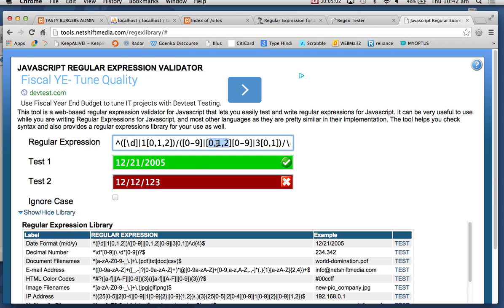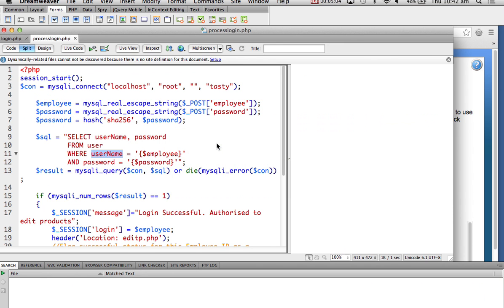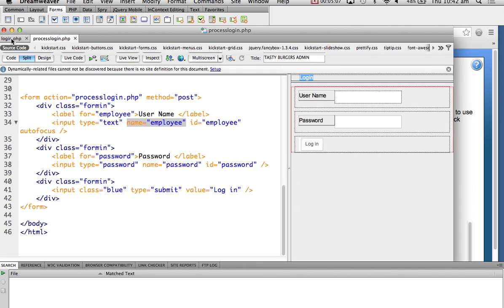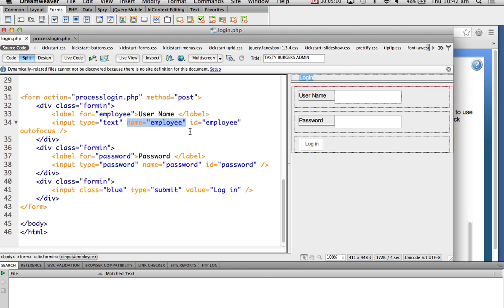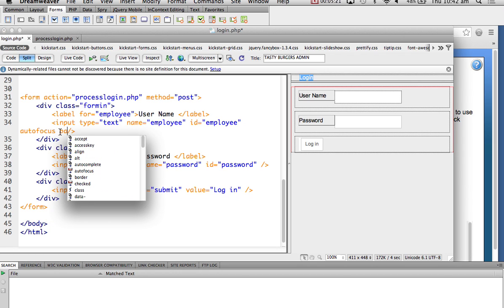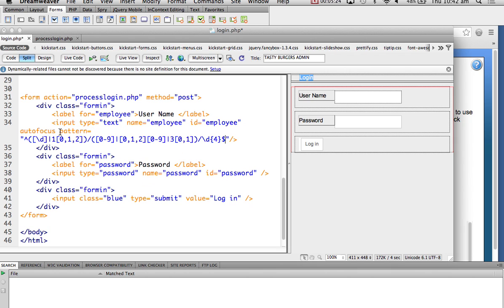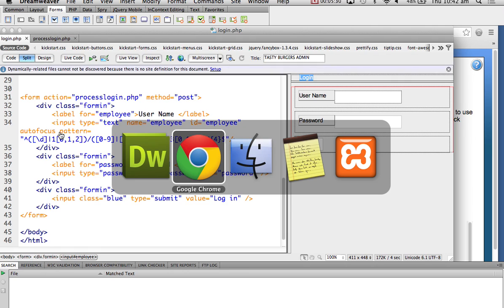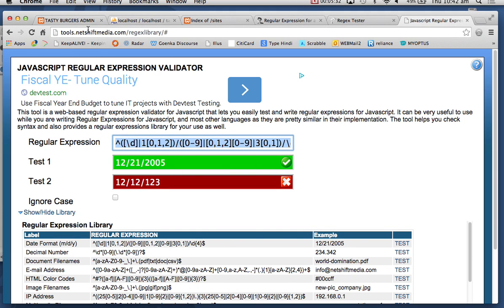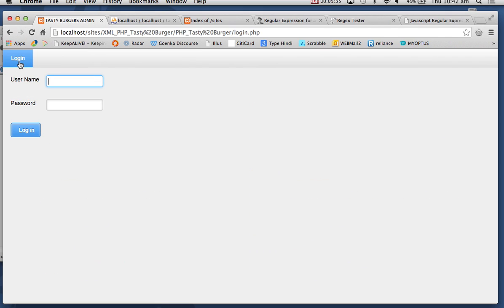And once you get your pattern, how do you use it in your form? Let me show you. Suppose you have a pattern. I'll go to my login form, input type, and I think it is called pattern equals this. So I've just put a pattern there, and let me go and see my form. If I go here, go back to login. Please match the requested format.